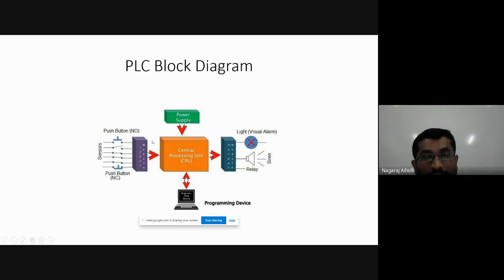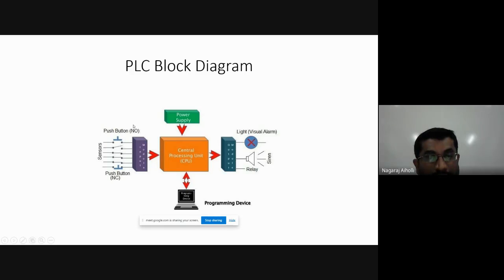The power supply applies the power and energy that is required to operate this PLC. Then if you want to store the programs, that is done by the programming device. That is, you download the program from the computer into the memory of the CPU, you execute that, and you are able to control the output signals that you connected at the output module of the PLC. Fine, students. So this is how the PLC block diagram is.